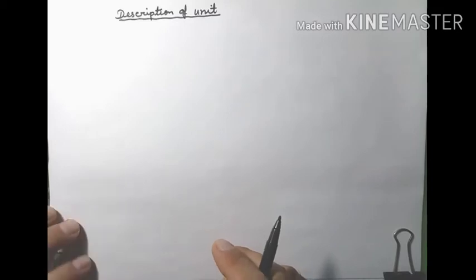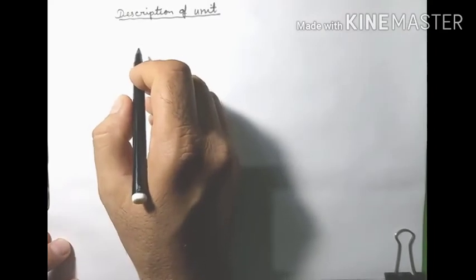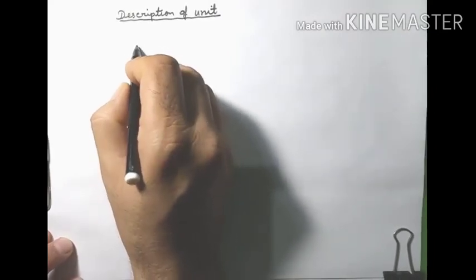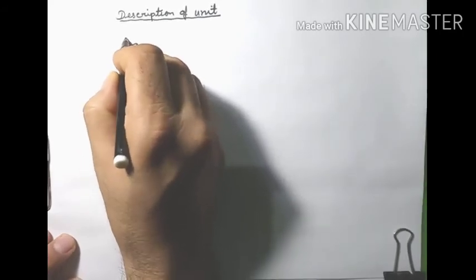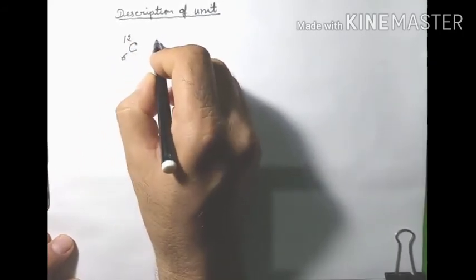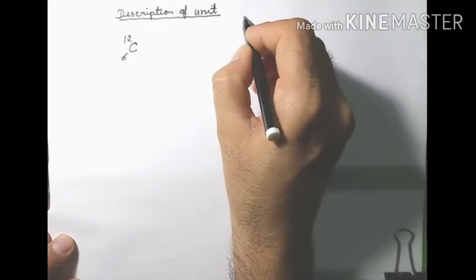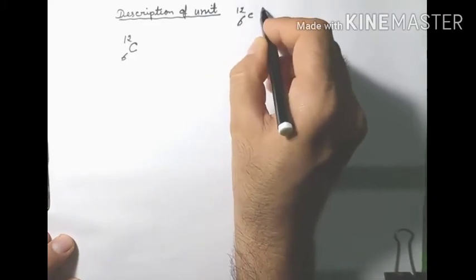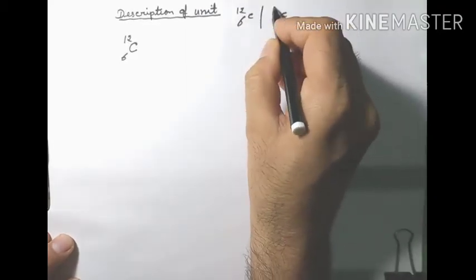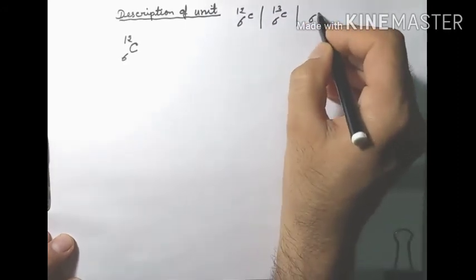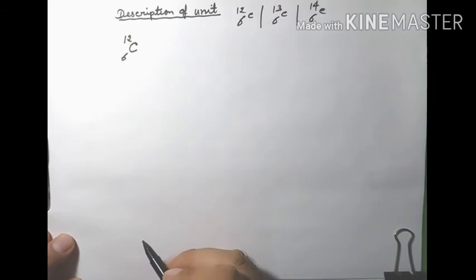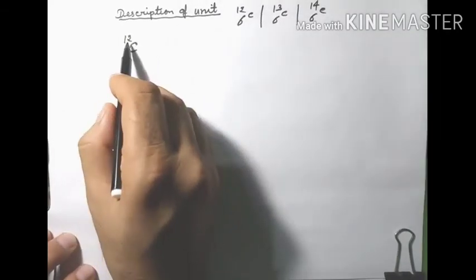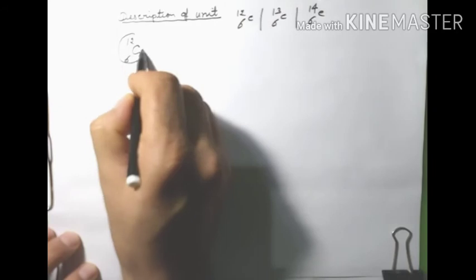देखिए, description of the unit. जो साइंटिस्ट लोगों ने यूनिट बनाया उसके लिए the scientists have taken the carbon, और कार्बन को we write as 6 carbon 12. Actually carbons are also 3 types. One is called 6 carbon 12, another one is called 6 carbon 13, another one is called 6 carbon 14. So for making the unit, the scientists took 6 carbon 12. This is the 6 carbon 12.